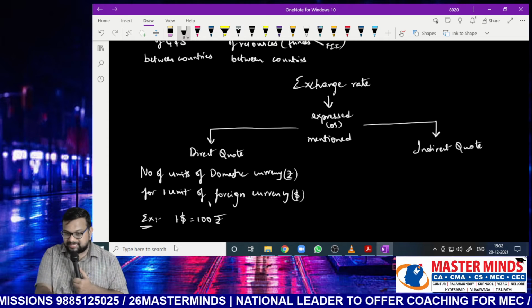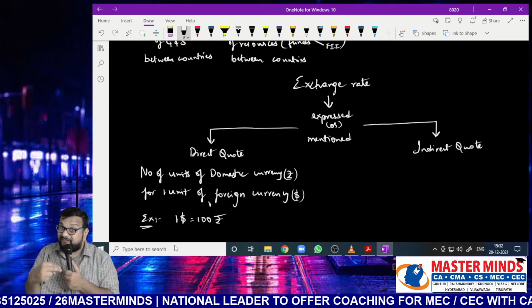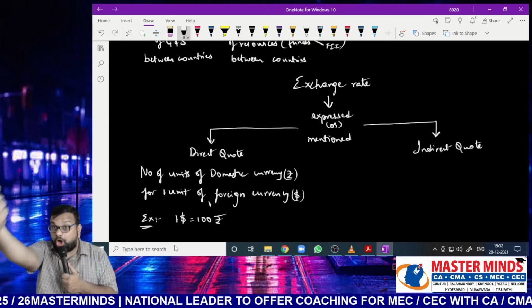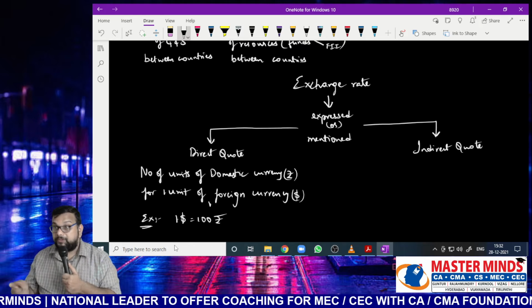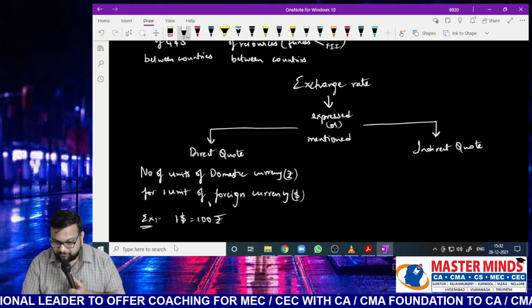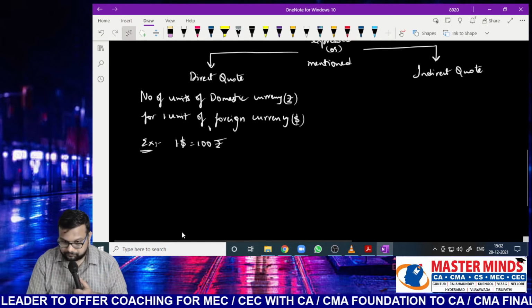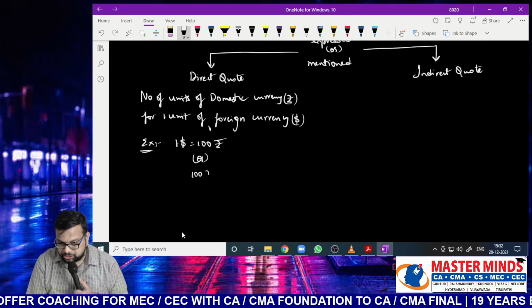If you look at the example that I have taken here, $1 equal to 100 rupees. That means India is defining its value against the dollar. So the base currency here is the dollar. I can write this equation like this also, 100 rupees per dollar.